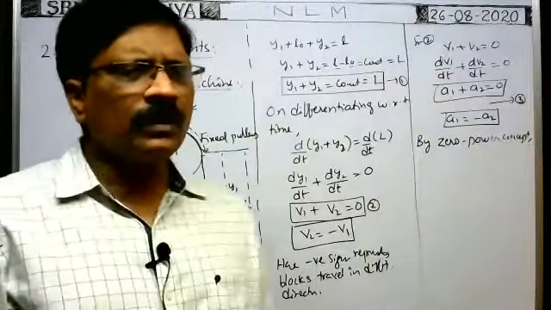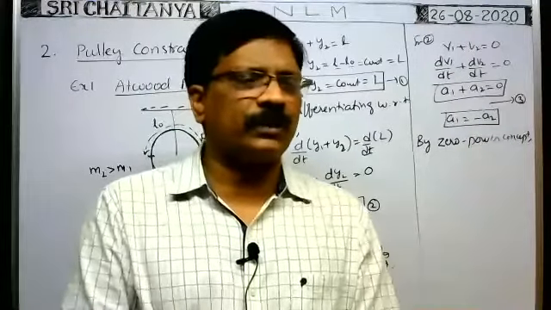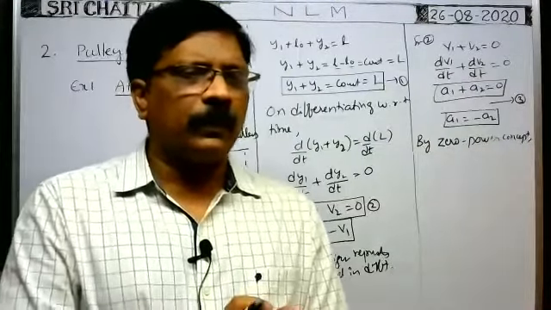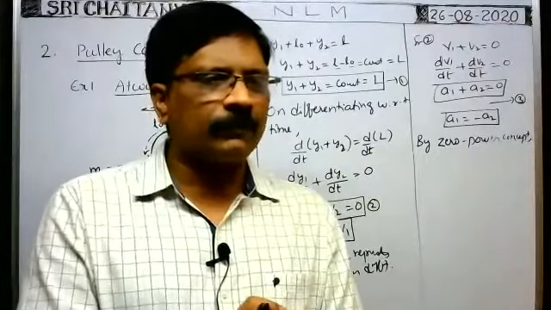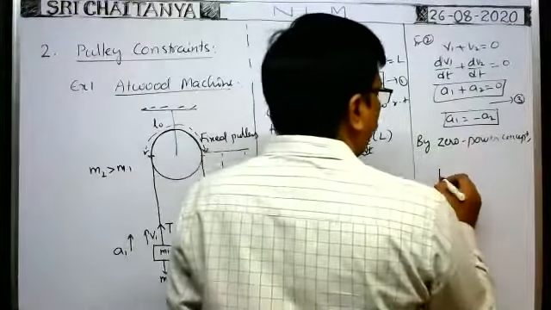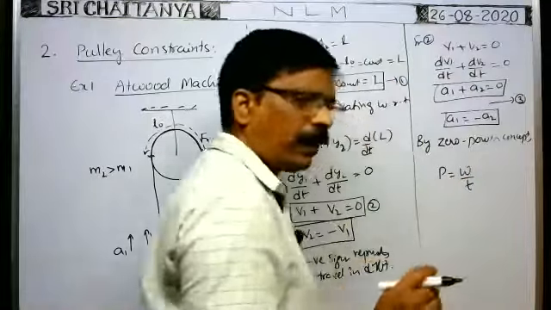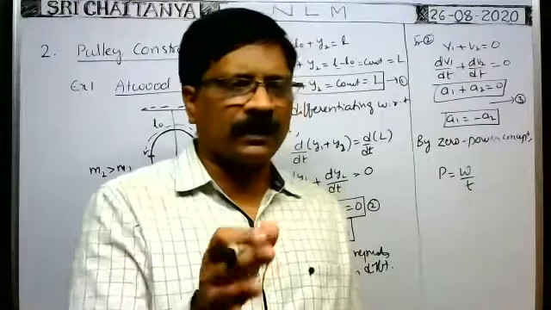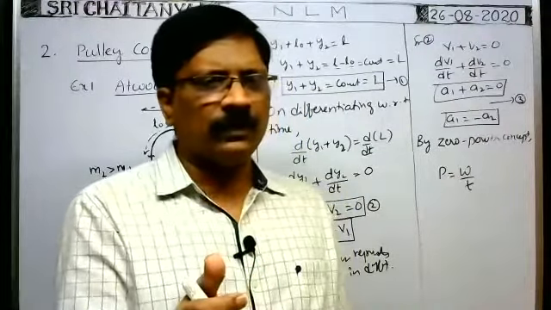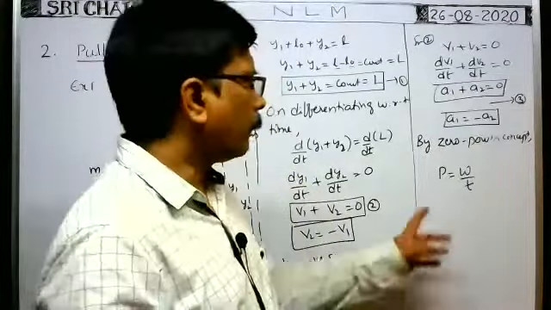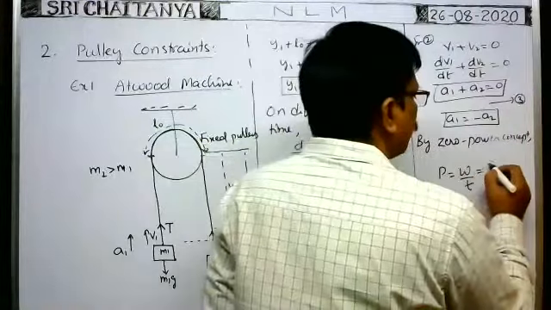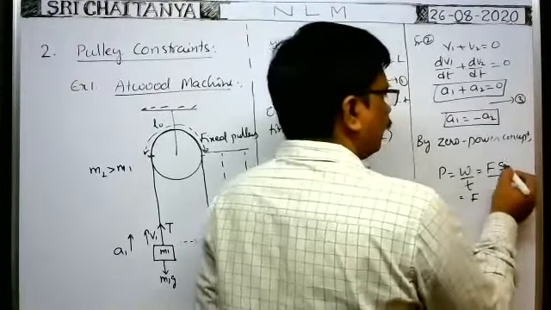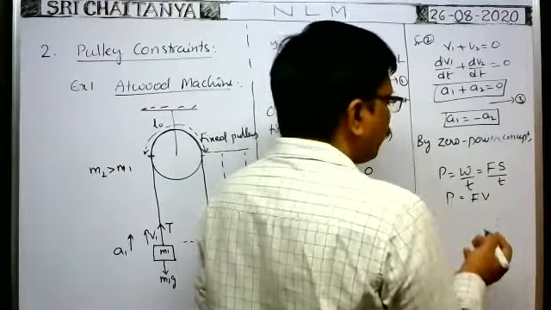Actually, suppose the force and velocity both are in the same direction, what is the formula for power? Tell me. I think you know the formula for power. Power P is equal to work by time. Do you know the power formula or not? Have you heard of power so far? Of course, I don't want the formula, I just ask you the formula. Okay. Power is equal to work by time. Work means force into displacement, F into S, by time. Displacement by time means velocity, no? So power can be written as F into V, no?